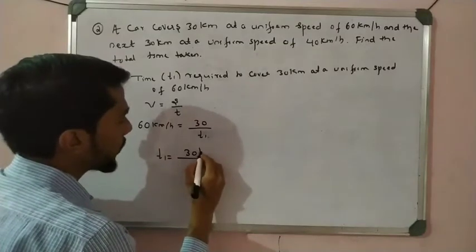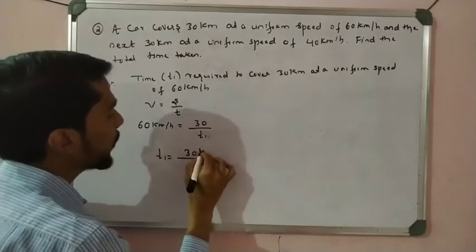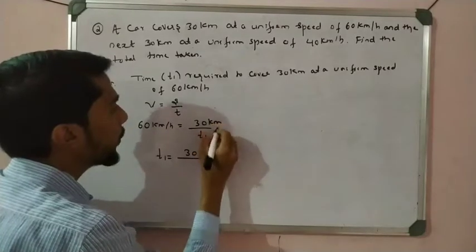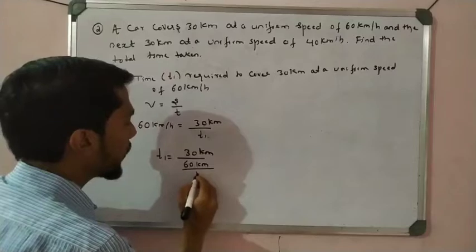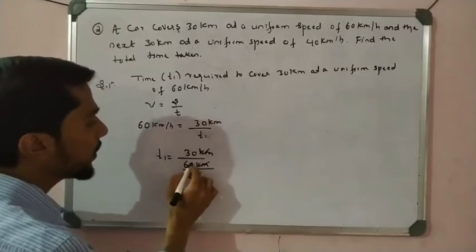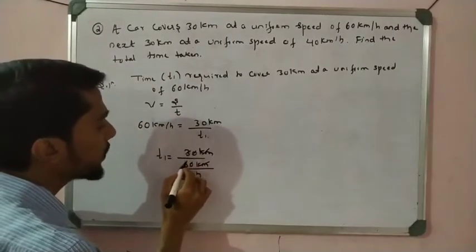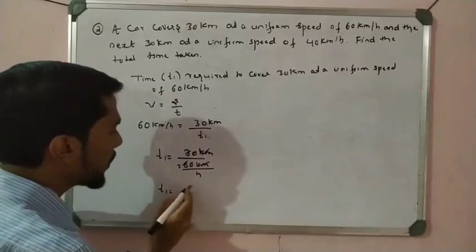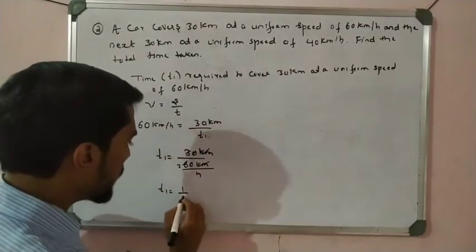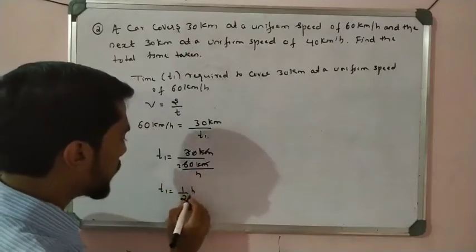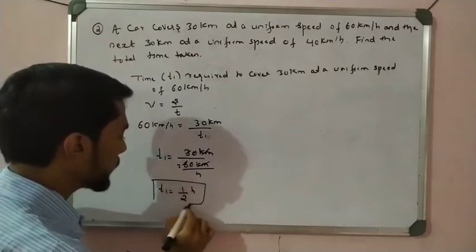30 kilometer, sorry, it is 30 kilometer divided by 60 kilometer per hour. Okay, correct. So kilometer gets cancelled, zero cancelled, 3 1s are 3, 3 2s are 6. We get T1 is equal to 1/2 hour.